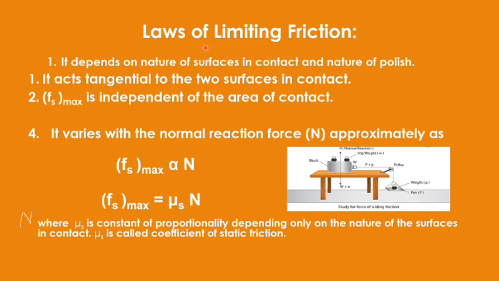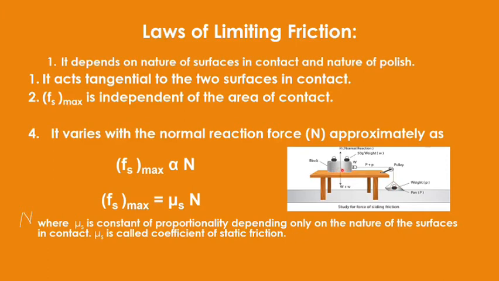But when we do the experiment in the lab, this arrangement we make: we put a wooden block on the plank, which is wooden again, with an arrangement of a pulley. And what happens, you have to keep on increasing the weight in the pan till the block starts its motion.